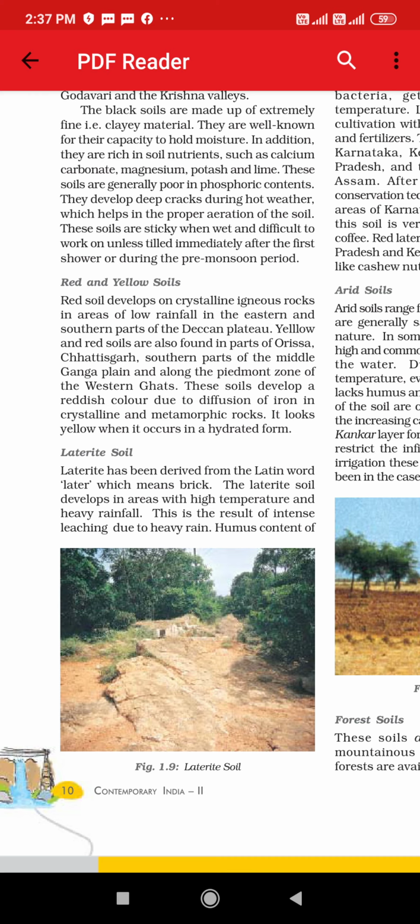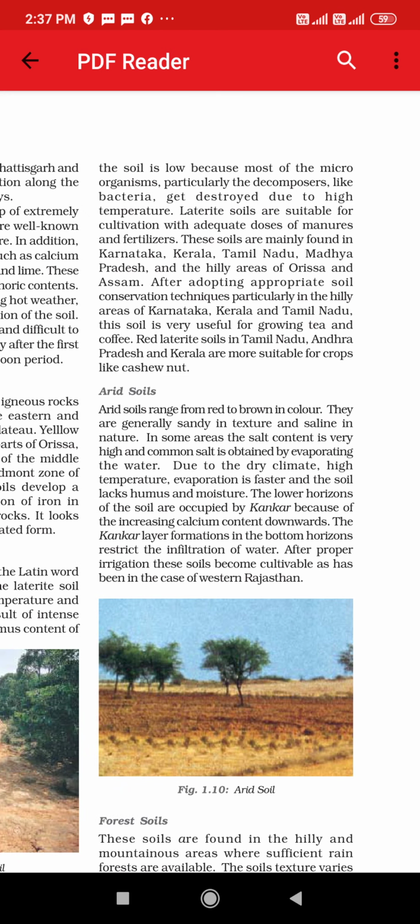Humus content of the soil is low because most of the microorganisms, particularly the decomposers like bacteria, get destroyed. They get destroyed because of the high temperature; they can't survive in such heat. Laterite soils are suitable for cultivation with adequate doses of manure. So if you want to cultivate on such land, adding manures and fertilizers is necessary. These soils are mainly found in Karnataka, Kerala, Tamil Nadu, Madhya Pradesh and the hilly areas of Orissa and Assam.